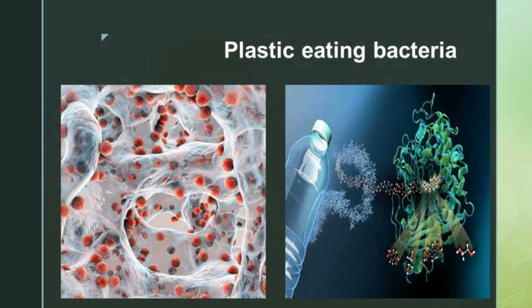Plastic eating bacteria. In 2016, a scientist from Japan tested a bacteria found at a bottle recycling plant, called 201-F6. It is used to digest plastic, the single-use drinking water bottle which is made of polyethylene. The bacteria secrete an enzyme called PETase, which breaks down the plastic into smaller molecules which can be absorbed as a food source.